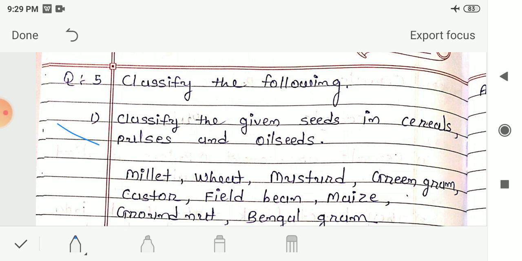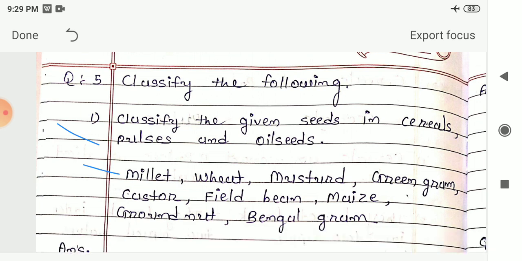So now let me read the different seeds that are given to you. Millet, wheat, mustard, green gram, castor, field bean, maize, groundnut and Bengal gram.